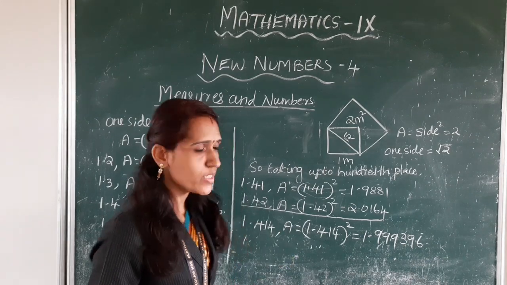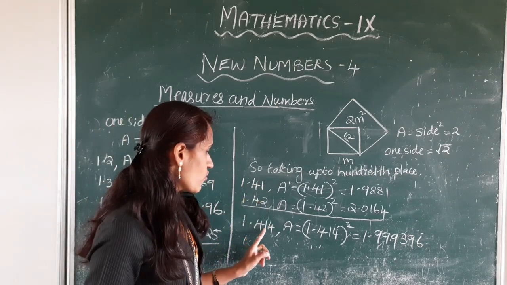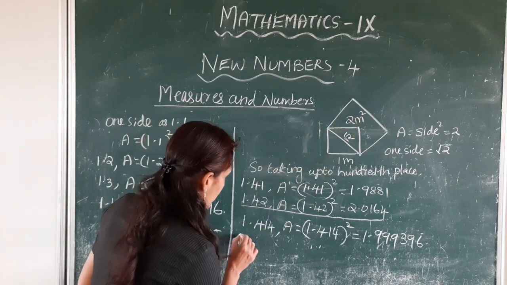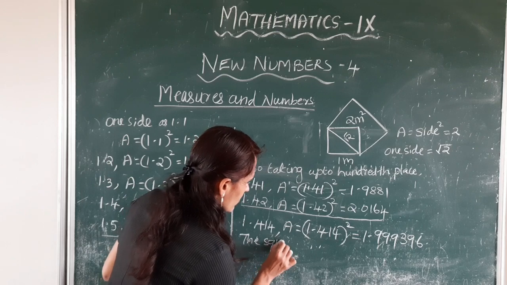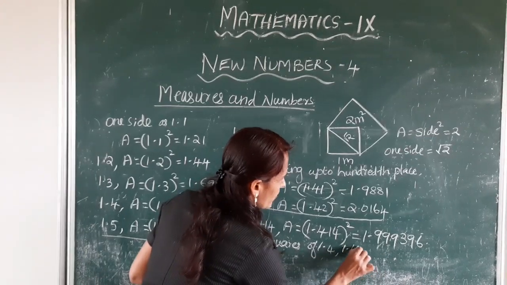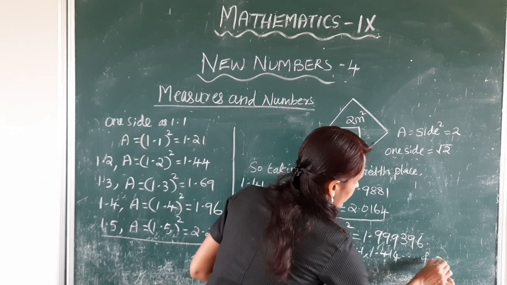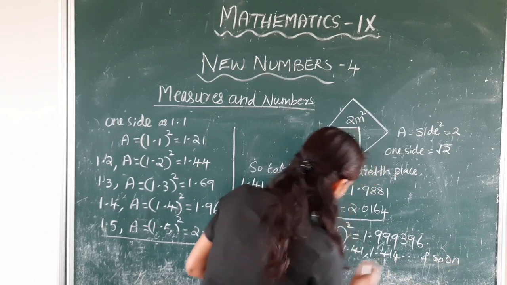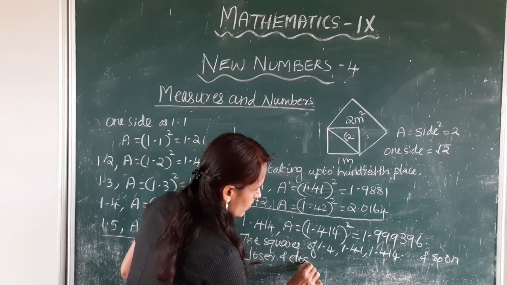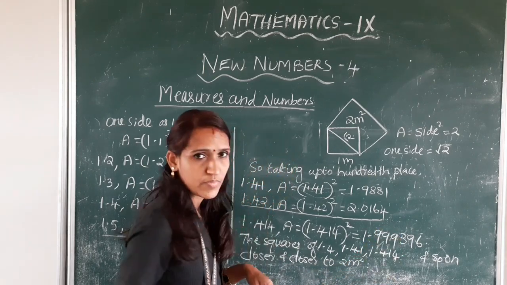Okay, the squares of 1.4, 1.41, 1.414, etc. and so on, are closer and closer to 2 meter square.